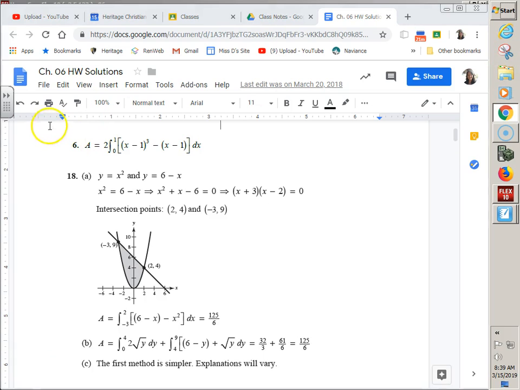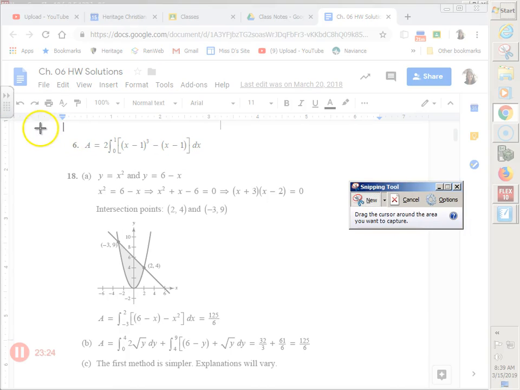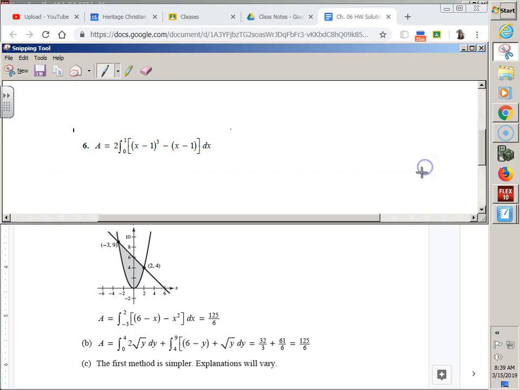This is one way, and this is a very AP way. You might want to, with a colored pen, make a special note on number 6. Write down this answer. This is right, but this is using what we call symmetry. Remember even graphs? Even graphs that are symmetric around the y-axis, I can take the area to the right and double it to get the area to the left.